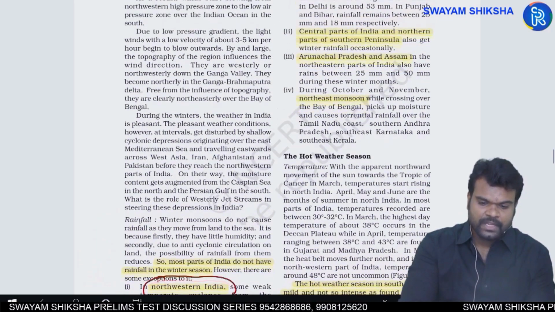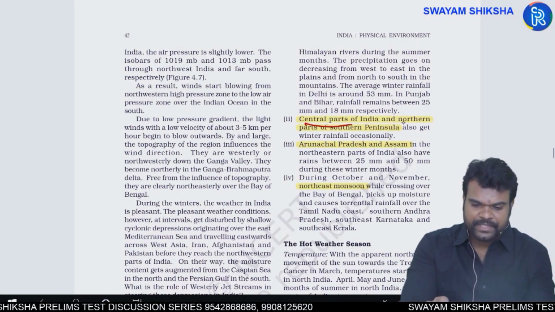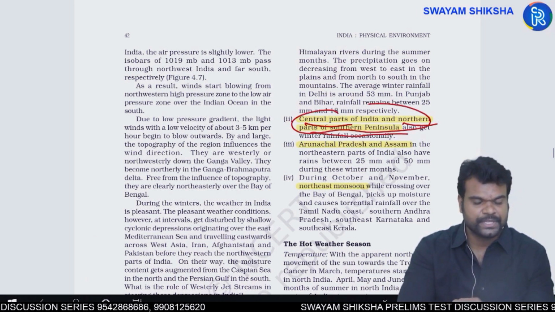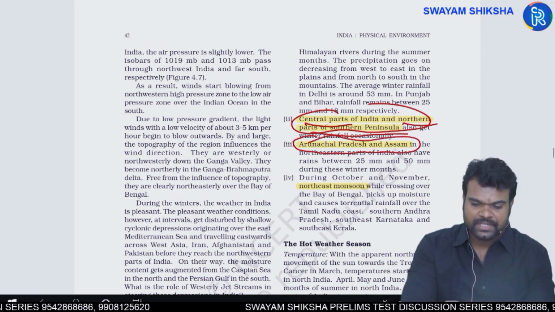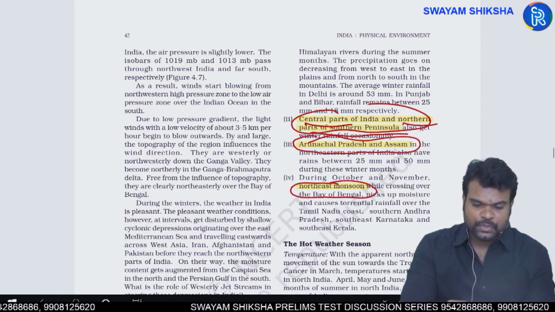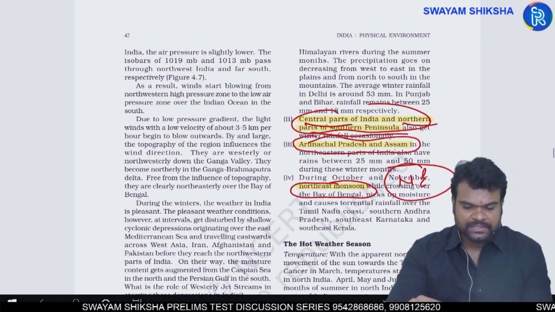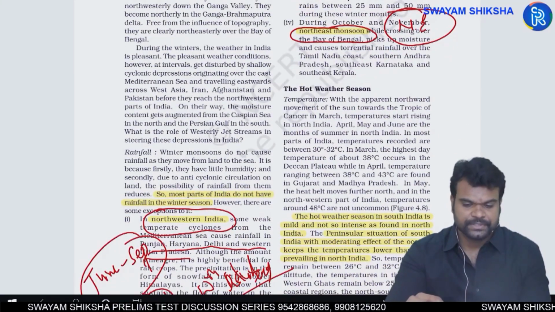Okay, and apart from that, the central part of India and the northern part of the southern peninsula also receive some amount of rainfall. Next, Arunachal Pradesh and Assam region, and the east coast of India. This is because of northeast monsoons. Okay, so all these regions experience rainfall during winter season.